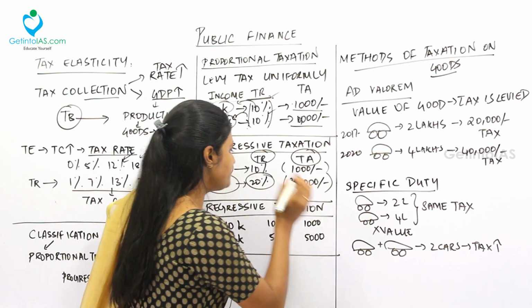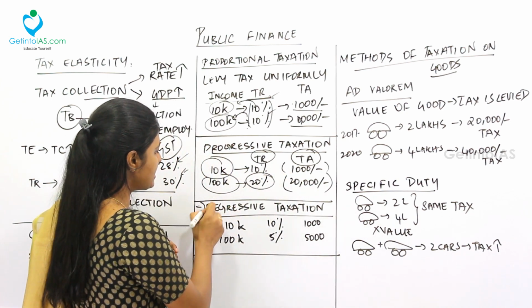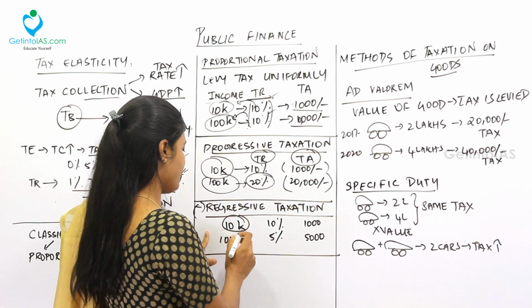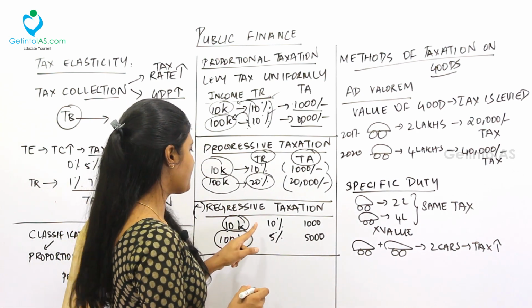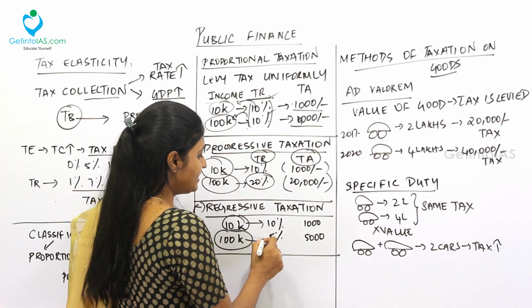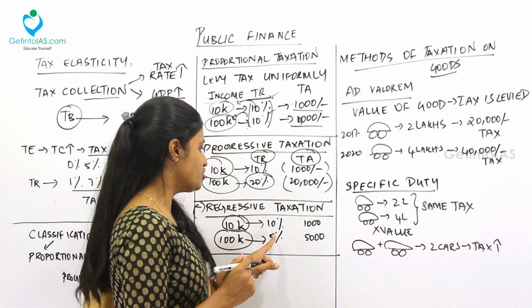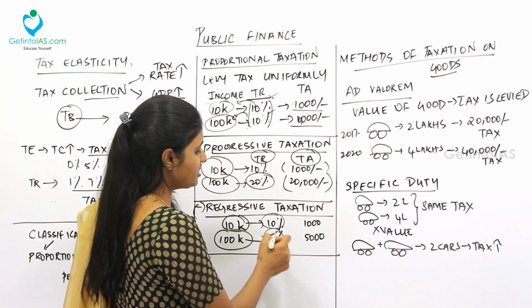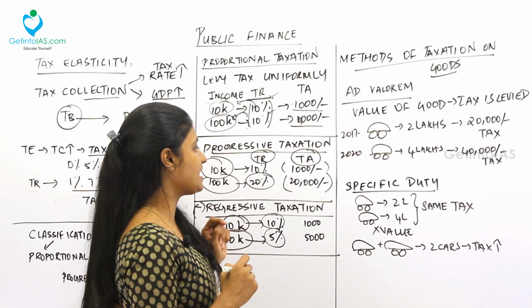Next one is the regressive taxation. Regressive means something that is negative. See, same way, my income is 10k, my friend's income is 100k. For me, the taxation is 10%, but for him, the taxation is only 5%. So I'll be paying 1,000, he'll be paying 5,000. But see, the tax rate for him is less. This is called as regressive taxation.